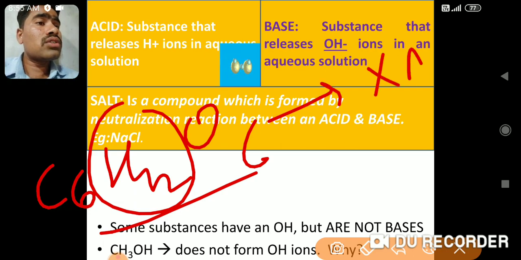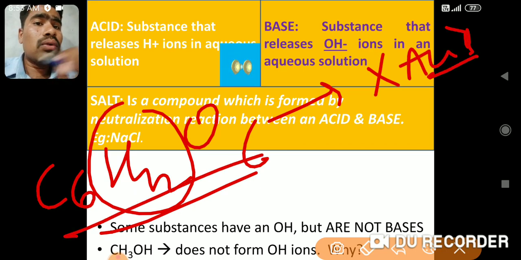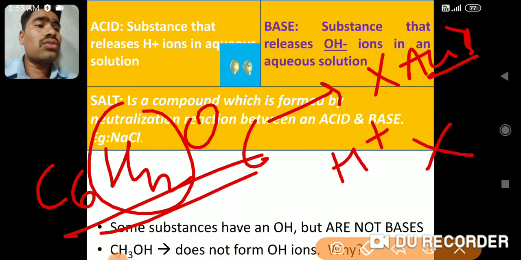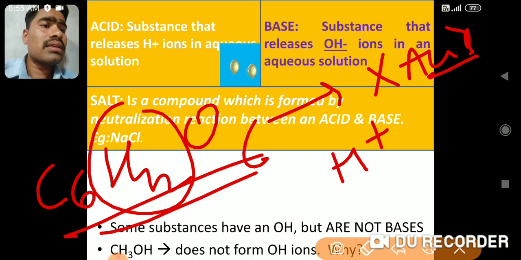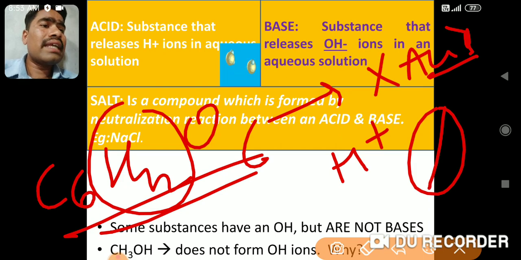No, it's not an acid. The reason is that when you add glucose to water, it dissolves but it does not produce H plus. As it does not produce H plus, it cannot be called an acid.